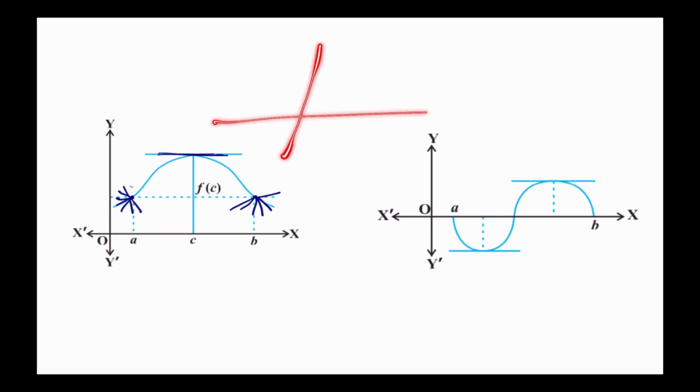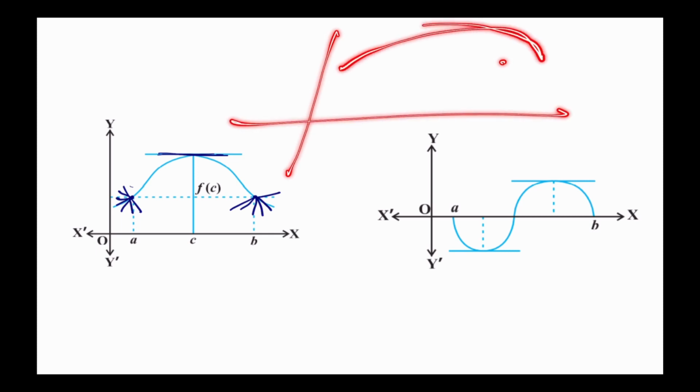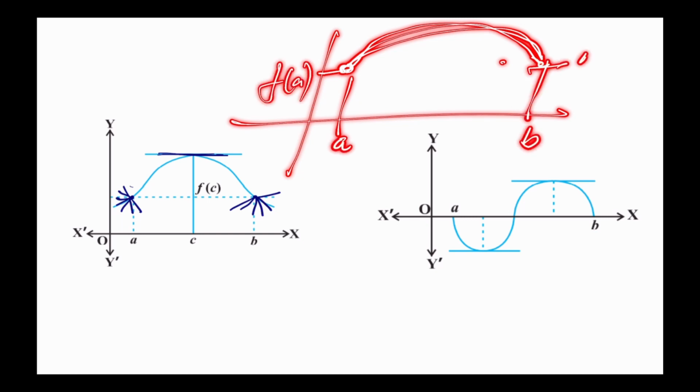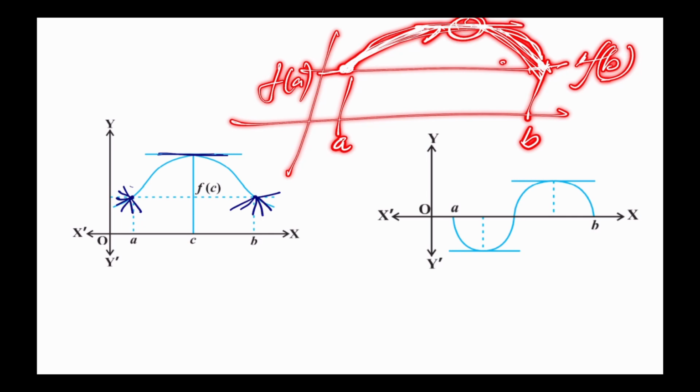Whenever a graph is like this, its function value f of a, okay, has to be equal to some other value f of b. So here it started at a, f of a, and at b, f of b, and both are the same. Then at least, since the graph slope is positive here, going upward, and if it has to come down to the same value, it has to change. And before changing, one point will be there where the derivative has to be 0. The slope has to be